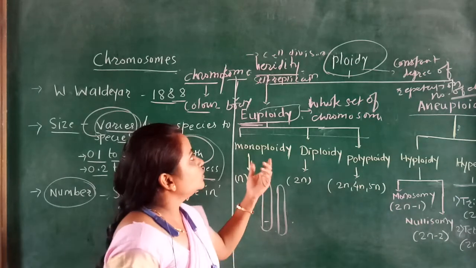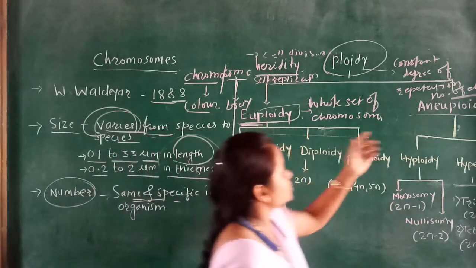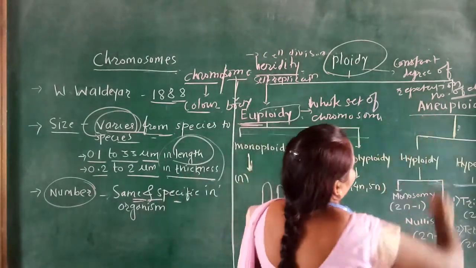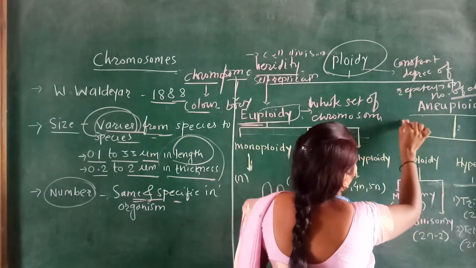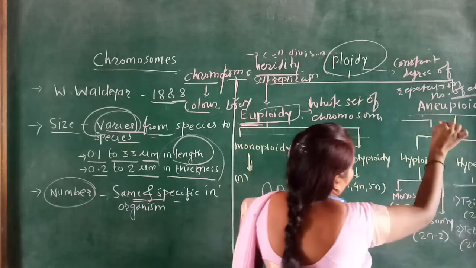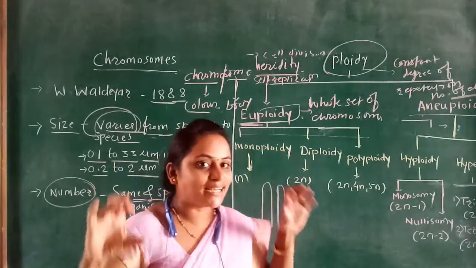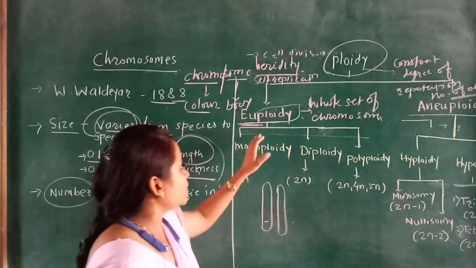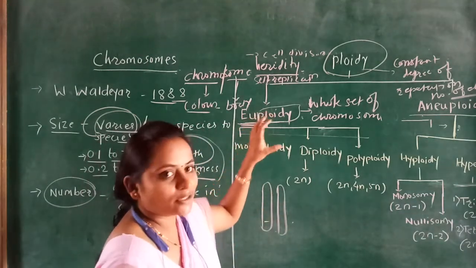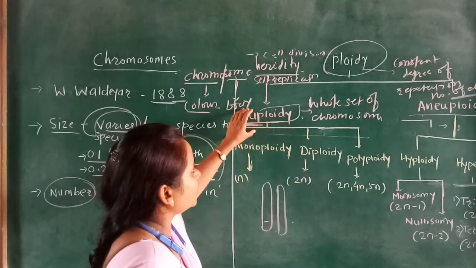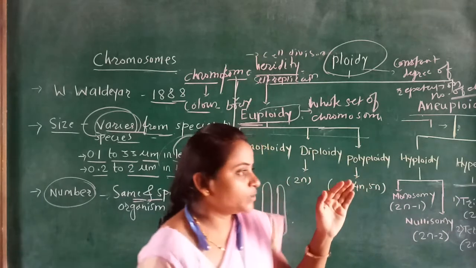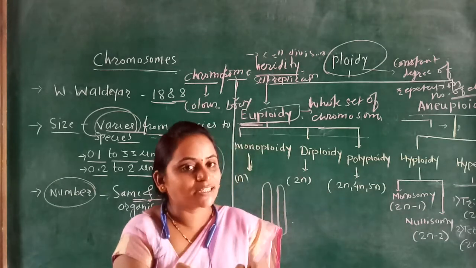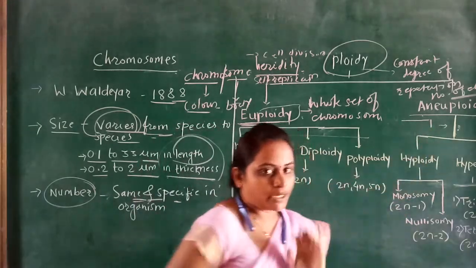The other type of ploidy is called aneuploidy. In aneuploidy, the condition has one chromosome less, or one chromosome will be less in the whole set of chromosomes, that is called aneuploidy. Okay, understand what is meant by euploidy? Euploidy is the whole set of chromosomes of the organism. And when we have to count, if one of the chromosomes is less than the whole set of chromosomes, that is called aneuploidy.